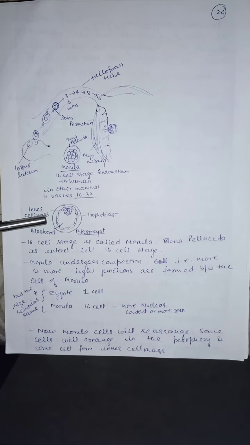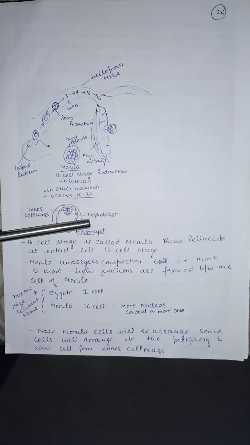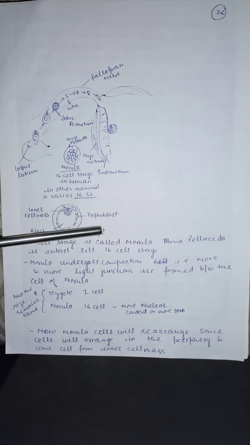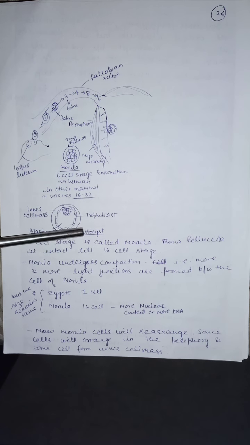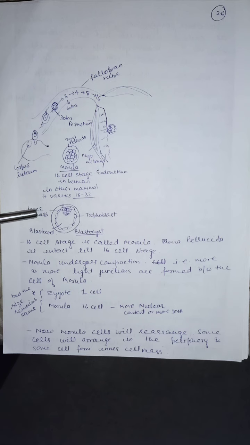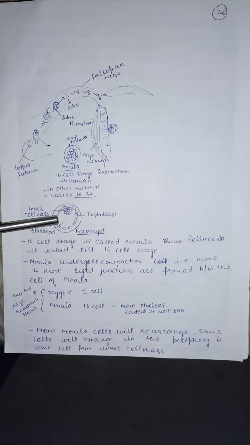In other mammals it can be called blastula, but in humans it is always known as blastocyst. This trophoblast will give rise to the placenta, whereas the inner cell mass will form the embryo.